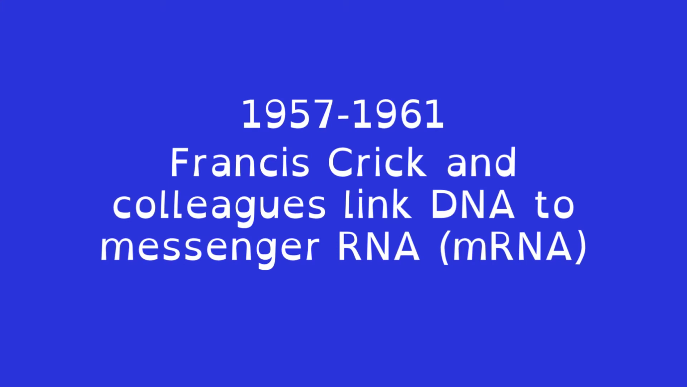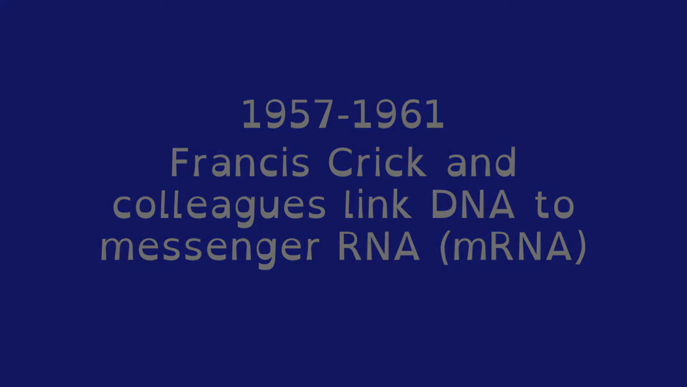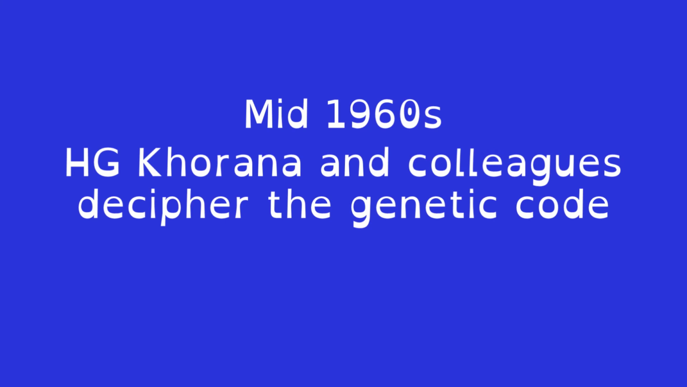7. 1957 to 1961. Francis Crick and colleagues perform experiments linking DNA to messenger RNA and the genetic code. 8. Mid-1960s. H. G. Khorana and colleagues decipher the genetic code, in which DNA and RNA triplets code for each of the 20 different amino acids of protein sequences.